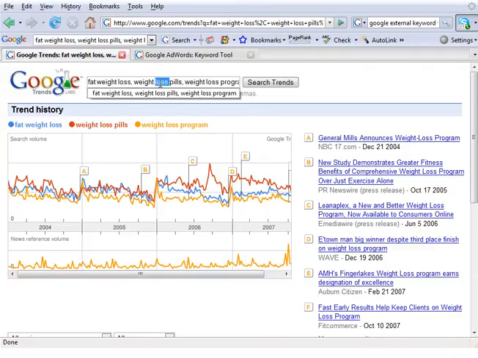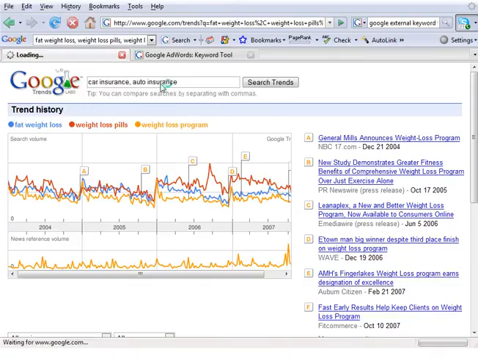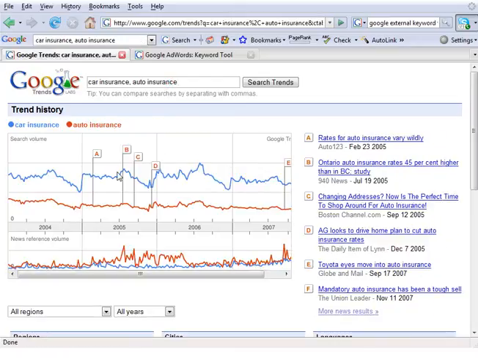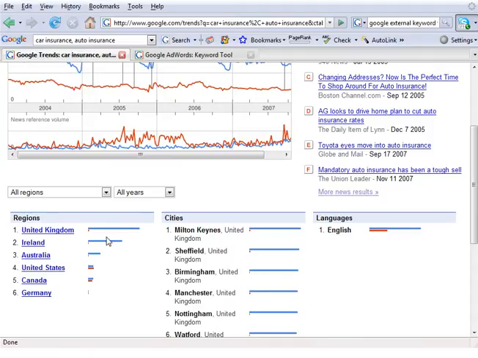Another thing that I've used this for is to look at stuff like car insurance versus auto insurance. Which one is bigger? Car insurance is bigger than auto insurance. Now, a word of caution here. Google gives you some data here at the bottom that shows you regions. In the UK, nobody searches for auto insurance. Everyone searches for car insurance.